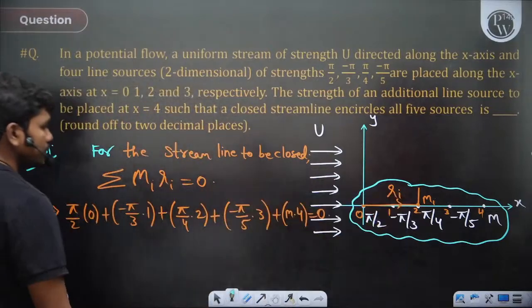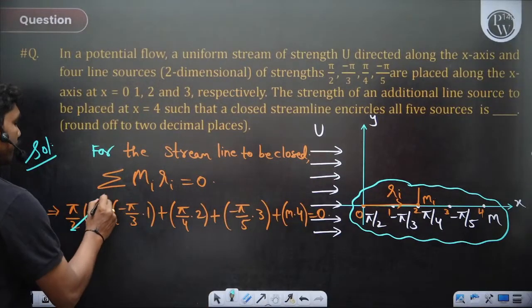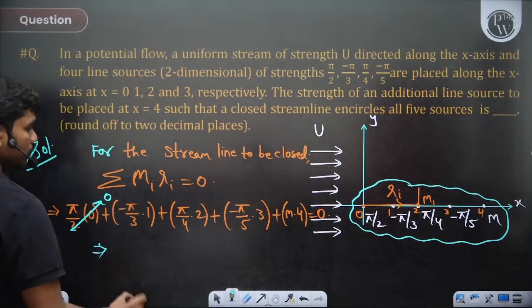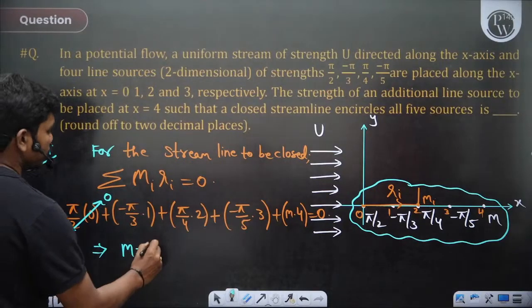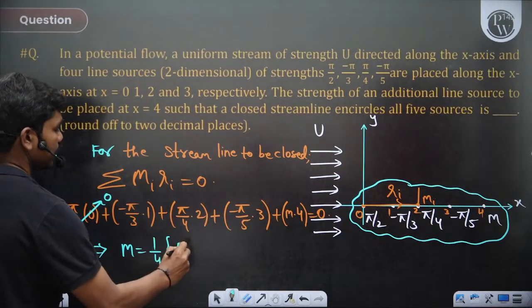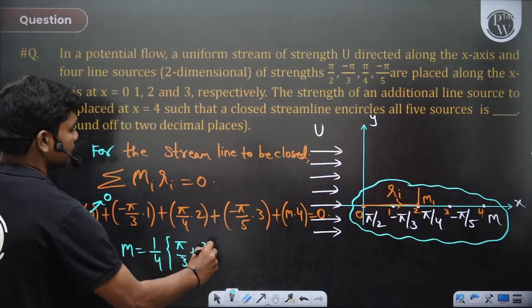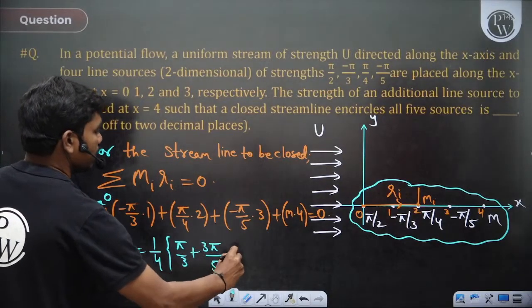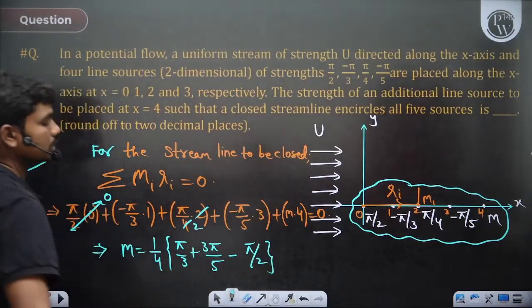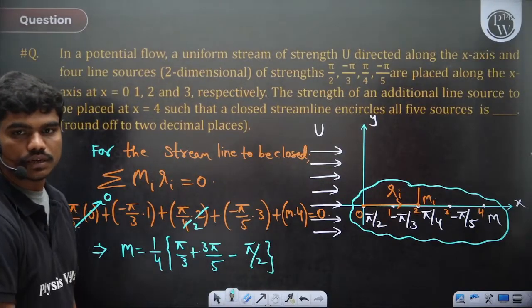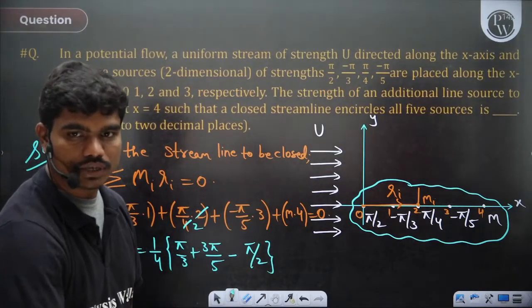You can have this term is 0 anyway, so 4m, or m, is equal to 1 by 4 times of pi by 3 plus 3 pi by 5 minus pi by 2. That's all. Okay, so this gives you the answer. It should be 3 pi by 20. Okay, what is the value of 3 pi by 20?